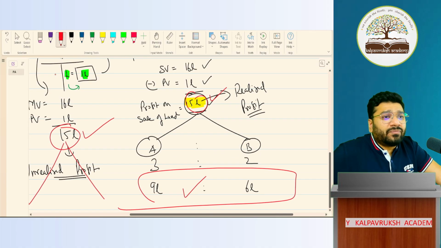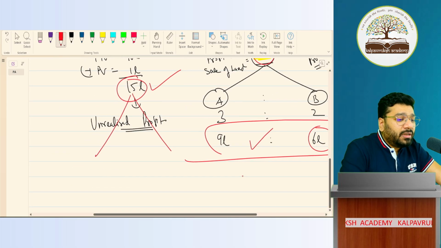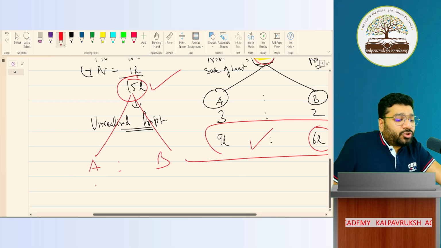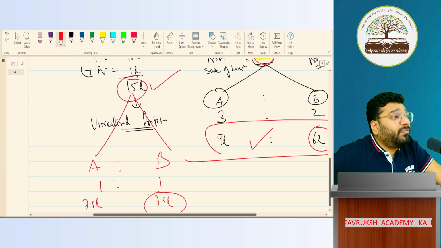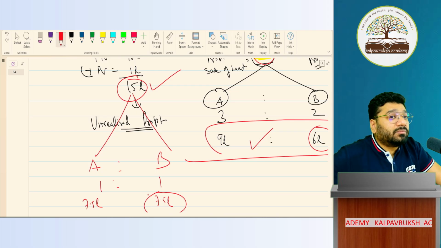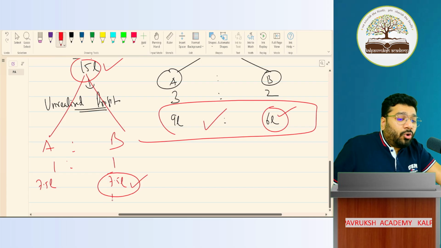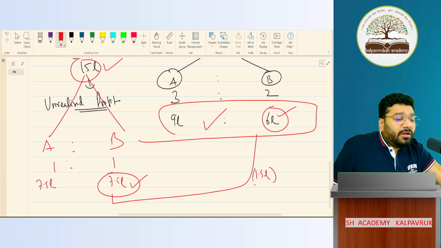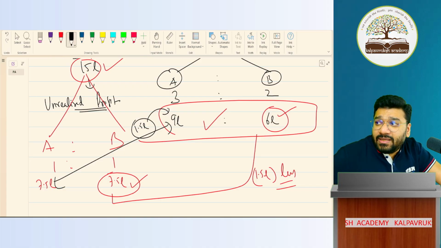So they did what they felt like doing, and now they've got stuck in one situation where they are fighting. A is saying that B, I'll give you only 6 lakh profit. B is saying that donkey fellow, this is wrong. I should get how much profit? 1:1. How much profit? 7.5 lakh, 7.5 lakh. Because this profit was already known to us. We already earned this profit on the date of reconstitution. So this 7.5 lakh profit belongs to me. But how much profit is given to B now? Only 6 lakh. How much less? 1.5 lakh less. Because that 1.5 lakh is going to whom? It is going to A. A is supposed to get only 7.5 lakh. But he's getting 1.5 lakh extra. Total how much? 9 lakh he is getting. Is this right or wrong?